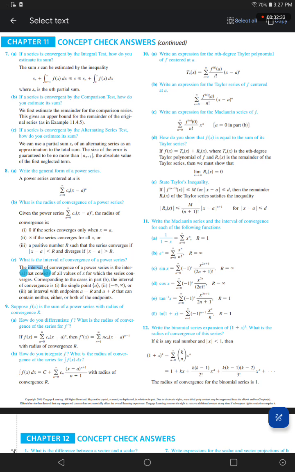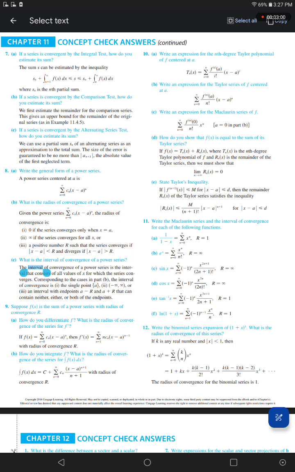For sine x equals the sum from n equals 0 to infinity of open -1 closed to the power n times x to the power 2n plus 1 over open 2n plus 1 close factorial. R equals infinity.